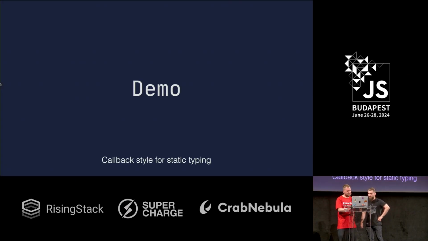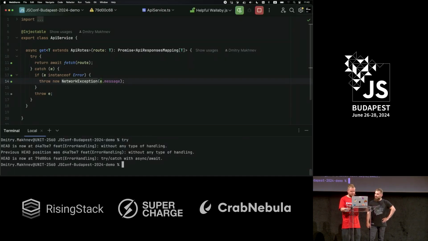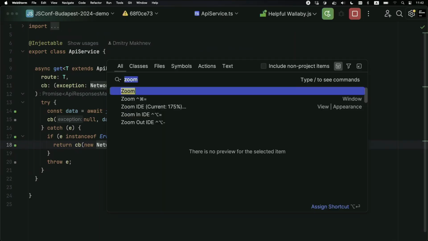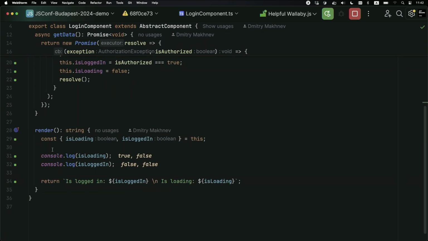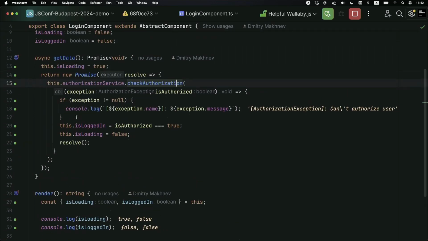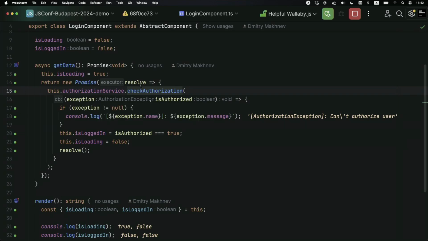All right, let's try to do it. But you need to show the same speed as before. Right. Done. Oh my God. You can see that all is green, states are correct. Plain old promise wrapping. Yeah, I'm missing this.